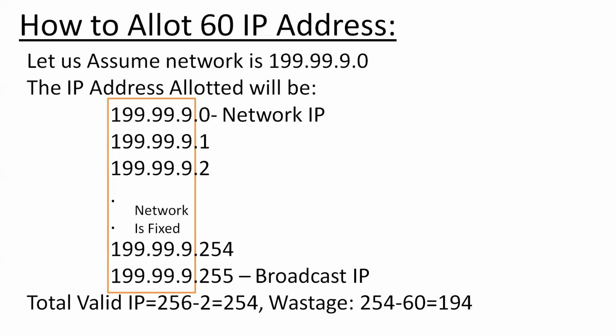Then how to allot 60 IP addresses? Okay, let us assume the network is 199.99.9.0. The IP addresses allotted will be 9.1, 9.2, and further to this. Then the total number of IP addresses is 256 minus 2, which is equal to 254. Wastage is 254 minus 60, so 194 are wasted.